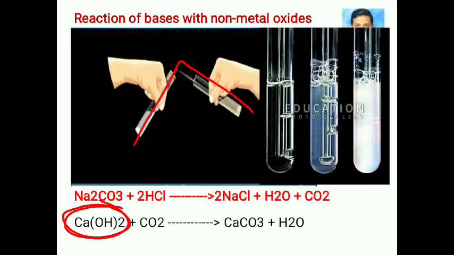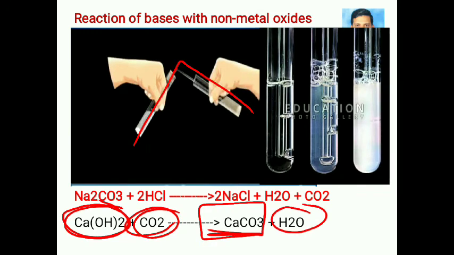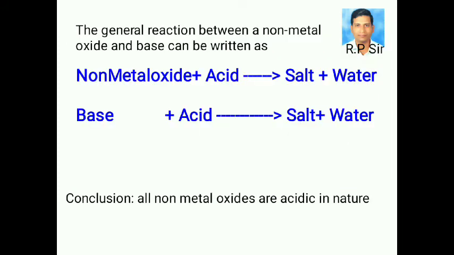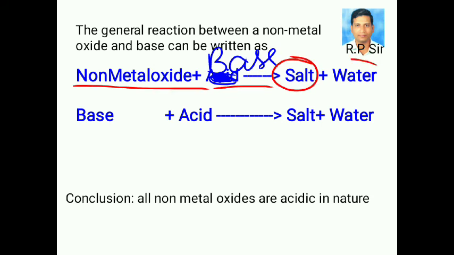Calcium hydroxide, which is a base, reacts with carbon dioxide to produce a salt, calcium carbonate, and water. Now the general reaction between a non-metal oxide and base can be written as: non-metal oxide plus base gives rise to salt and water.